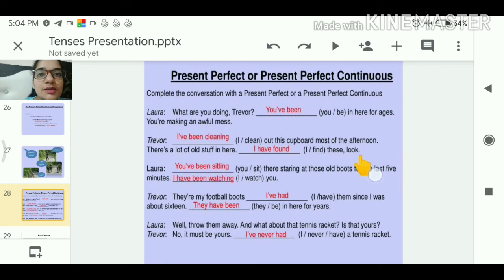Okay, look, इनको देखो. So I and find, with I we use have, with find will become third form found. I have found. With you also we use have. You have been. Clear? Laura, dash, you sit there staring at those old books for the last 5 minutes. Dash I you. We have you as a subject and sit as a verb. How to use? You have been sitting here there staring at those old books for the last 5 minutes.